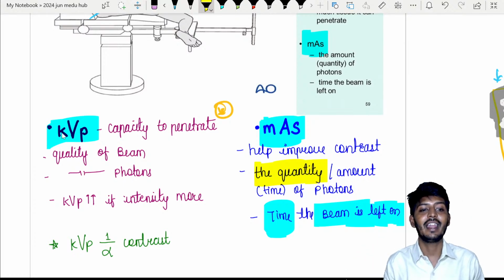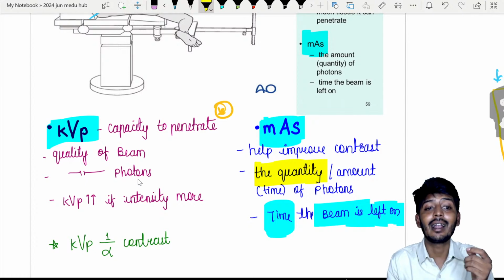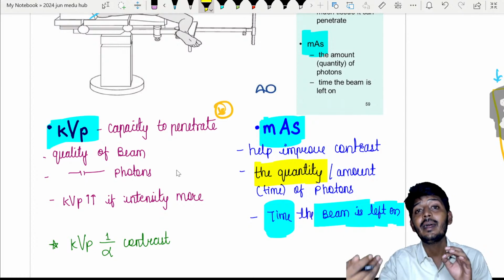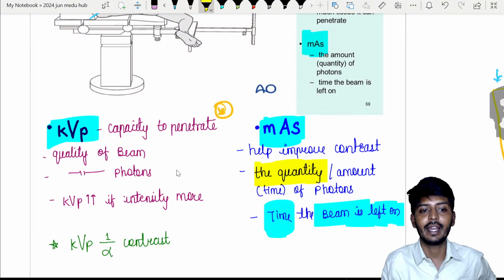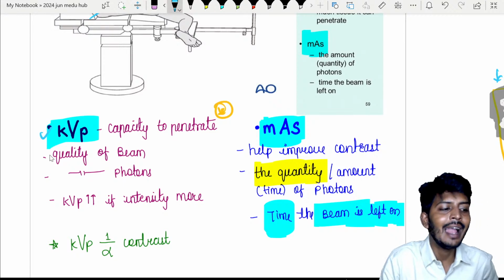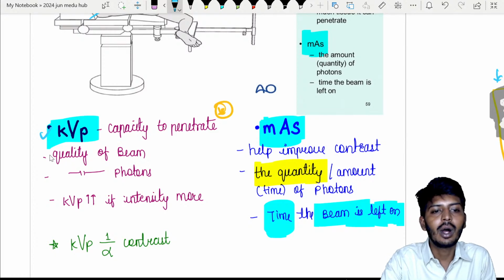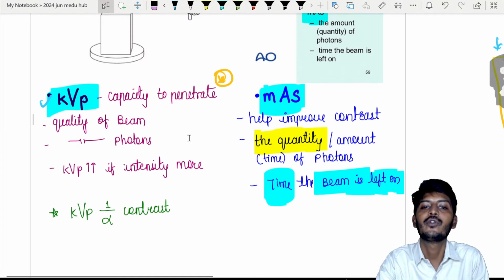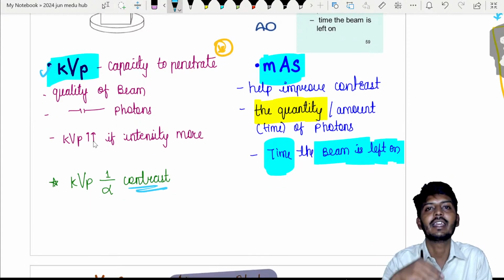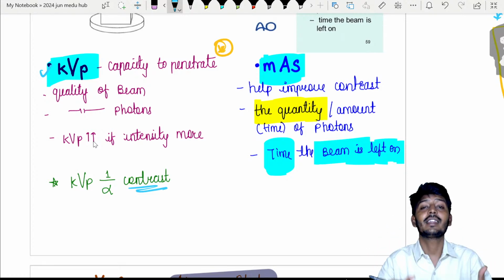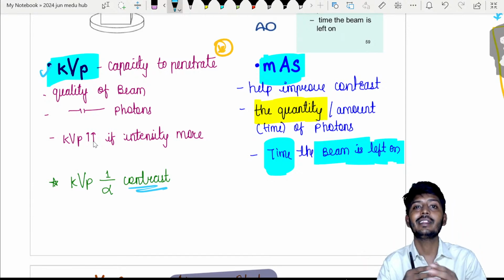If it increases the penetration, the intensity will be altered, but it is the ability to penetrate. So if I have an obese patient, I need more X-rays to penetrate, so I will increase KVP. It is the quality of the beam, and here it is the quantity of the photons. So KVP is inversely proportional to contrast. If you increase KVP, contrast will decrease because more X-rays will start to penetrate, and you will not have a clear image. You need X-rays which will penetrate, but if they penetrate too much, they will not spare anything. They will pass through everything and create a black color.